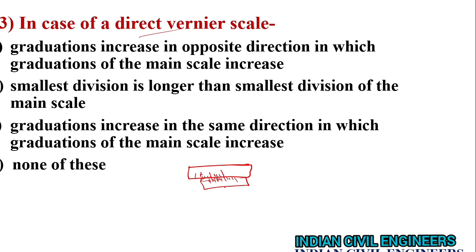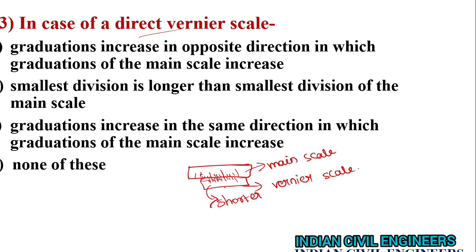This is called main scale, and this one is vernier scale. Okay, in the direct vernier, the divisions are shorter than main scale.